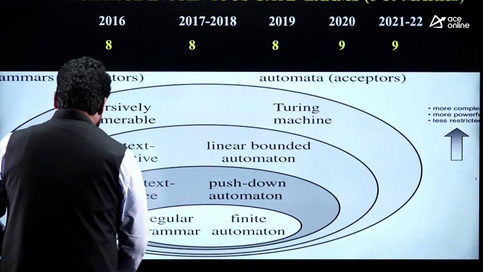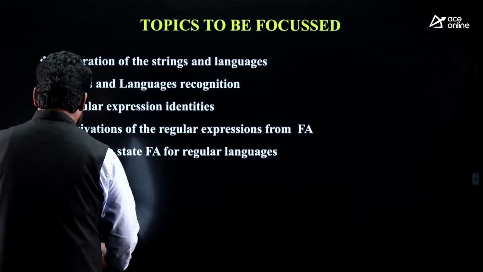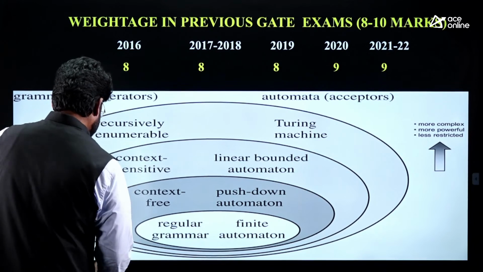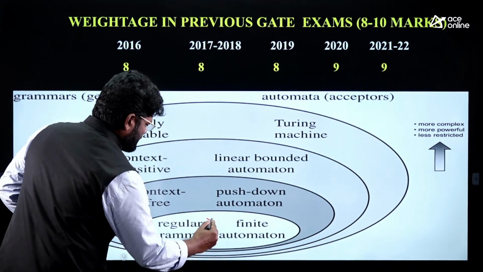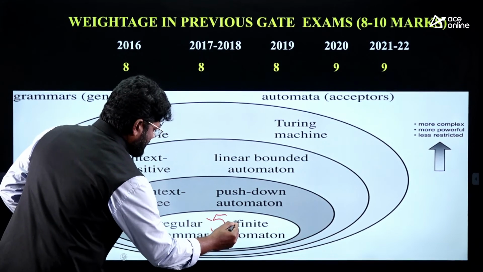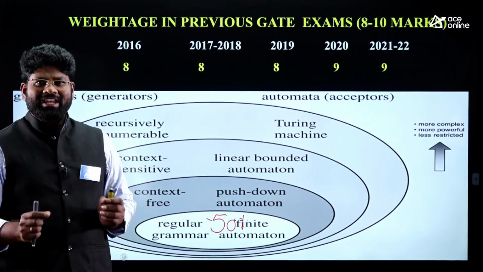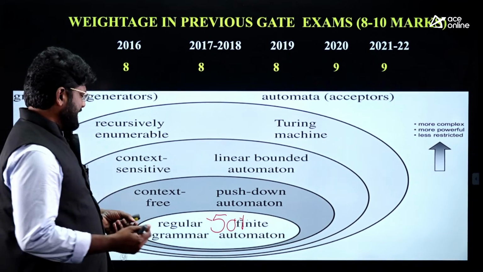Here I just wanted to show you what kind of questions you can expect. You can expect 50% of questions on this area, which means you can have at least 4 questions, or you can say 4 marks in these 2 titles.